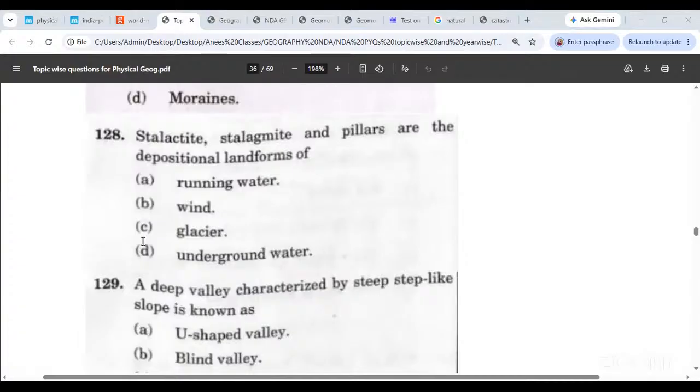No worries. Stalactites, stalagmites, and pillars are depositional landforms of running water, wind, glacier, or underground water. Underground water? Yes, underground water.